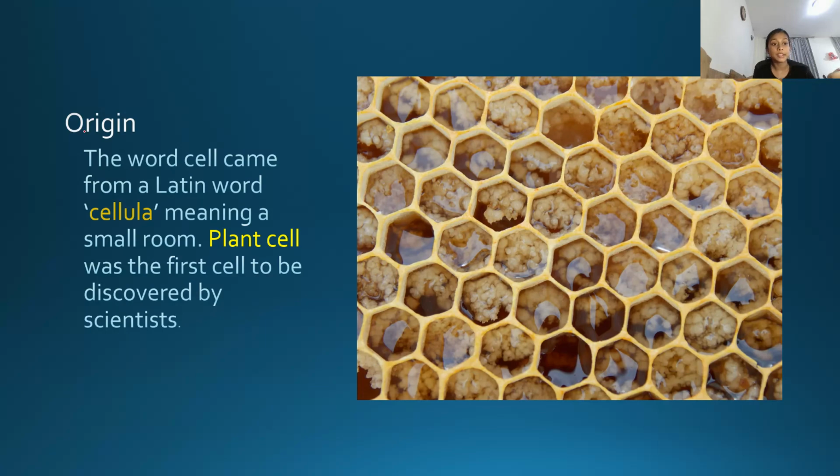The origin of the cell. Where did this word cell come from? The word cell came from a Latin word known as cellula, meaning a small room. As you can see in the picture over here, there are some hexagonal-like structures. So there was a scientist who, when he saw the cells using his microscope, found they appeared like hexagonal structures, like a small room, right? So therefore he called it a small room, which in Latin is cellula, in English cell. The plant cell was the first cell to be discovered by scientists. So which cell was discovered first? It was the plant cell, okay.